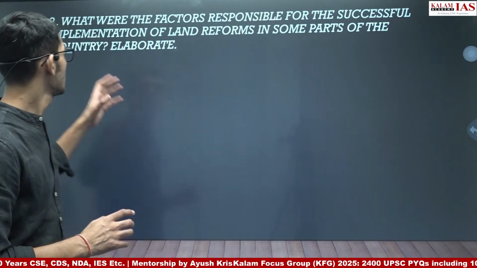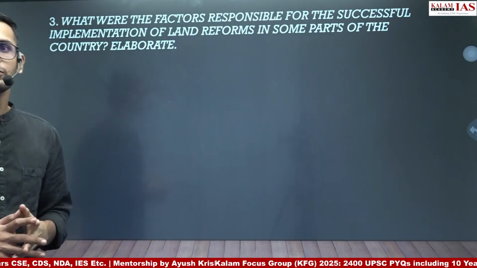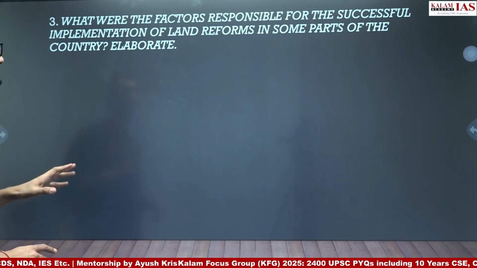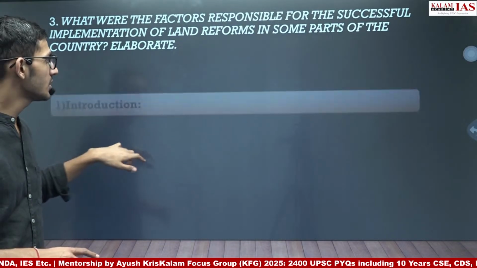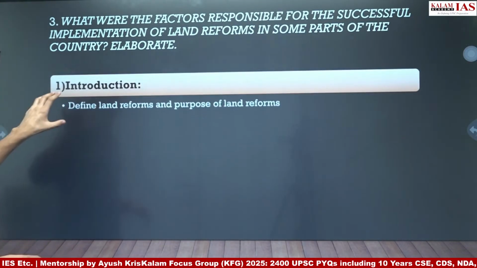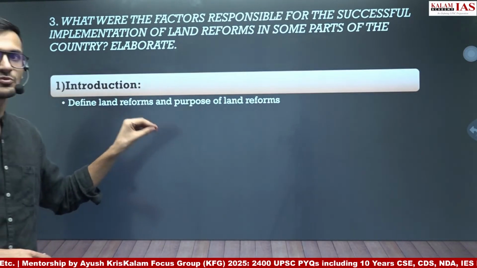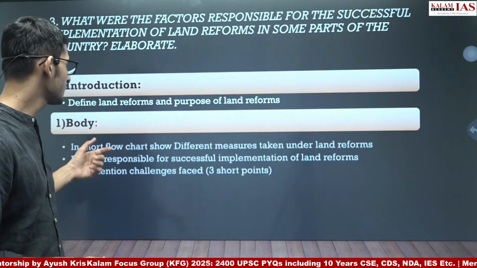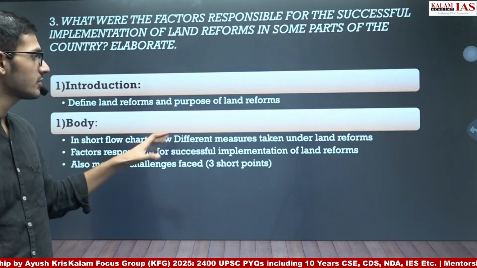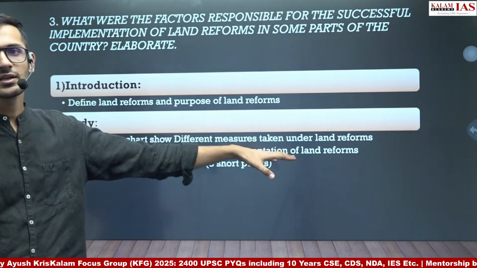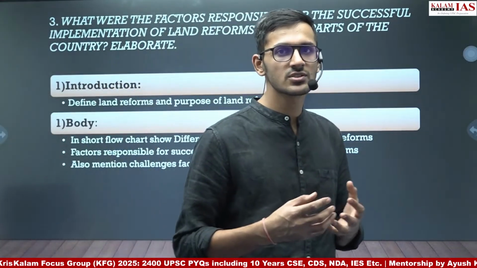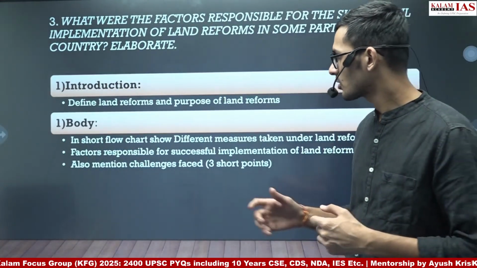The question is, what were the factors responsible for successful implementation of land reforms in some parts of the country? Elaborate. So we will follow a structure where in the introduction we will define what land reforms are and what the purpose of land reforms is. Then we will move towards the body part, where in a flow chart we will show different measures taken under land reforms, because if there is a question on land reforms and we do not mention even the zamindari system, then that's not okay.